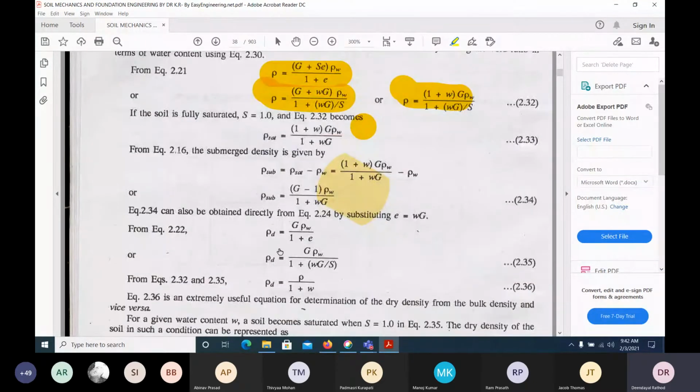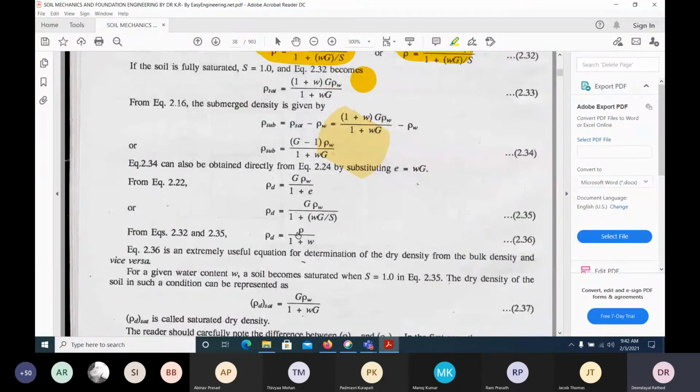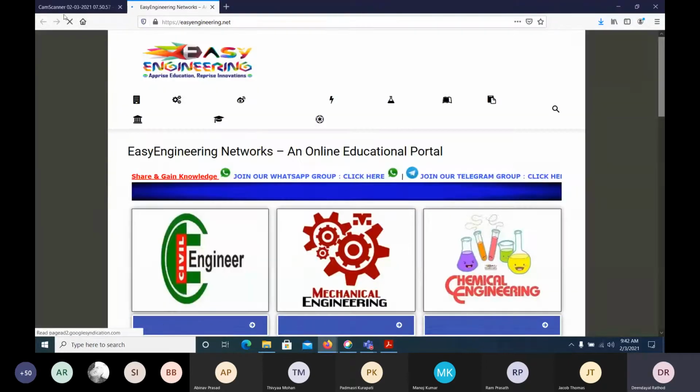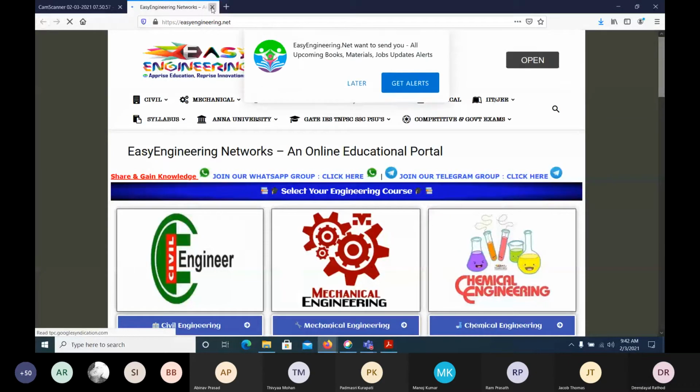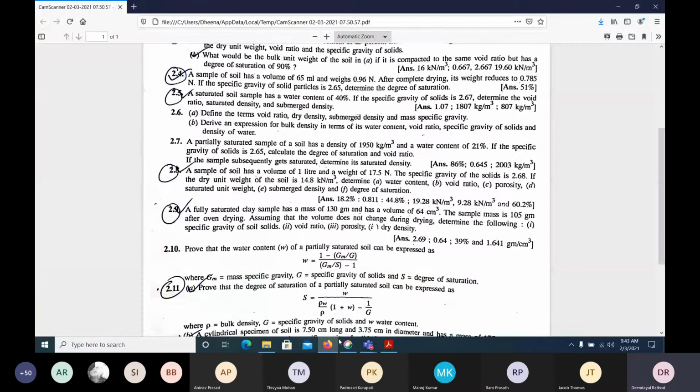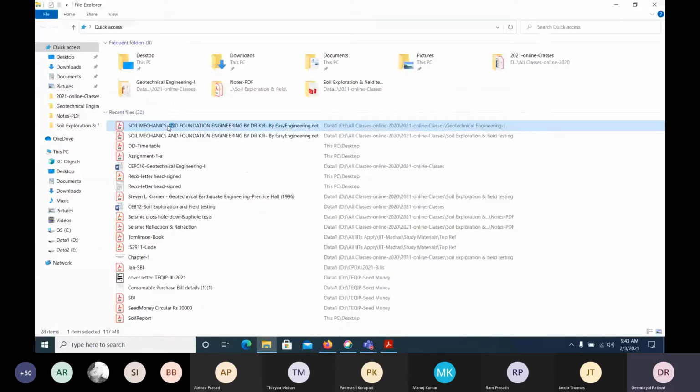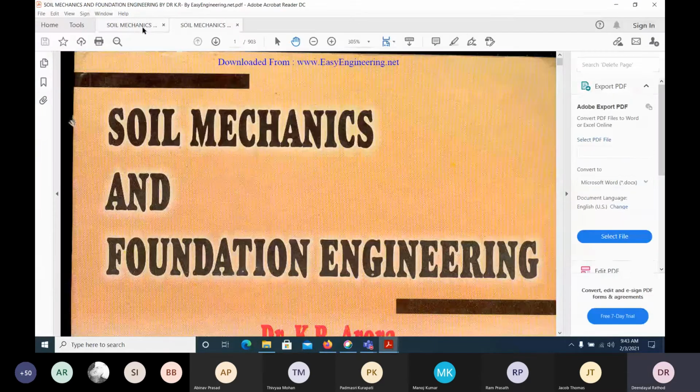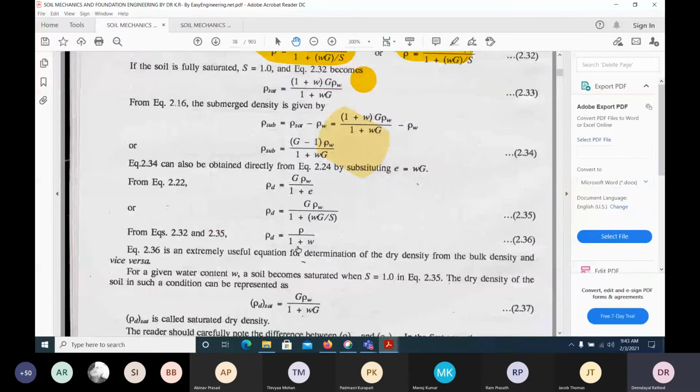Likewise, what is gamma dry? How can we find out the gamma dry from here? See, this is our equation. Here substitute e, and you will get this equation. This is also a very important equation.